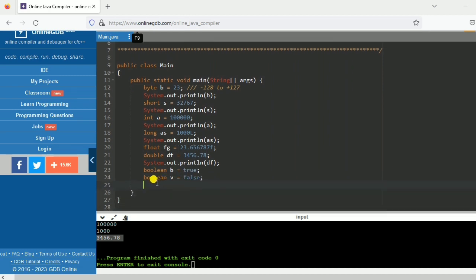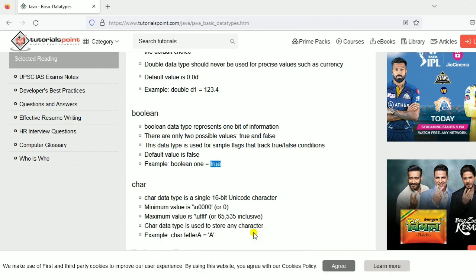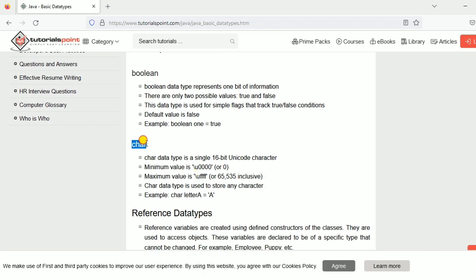In C++ you don't have boolean. In C++ you have bool, and that only, and all things are similar. So when you print b, it will give true, and when you print v, it will give false. So that only, I will not print it.